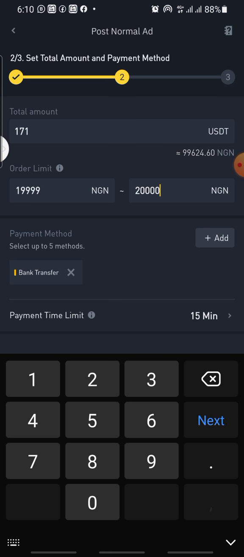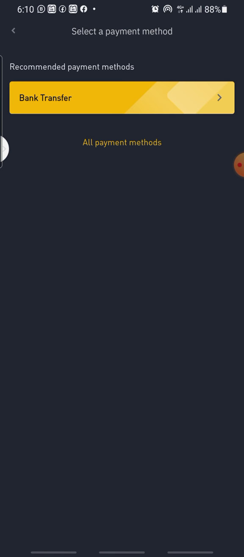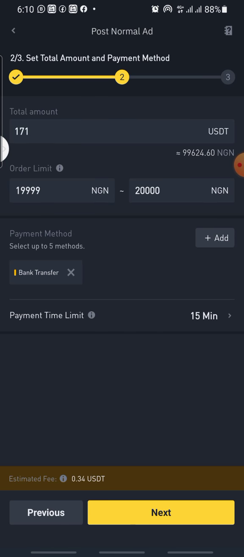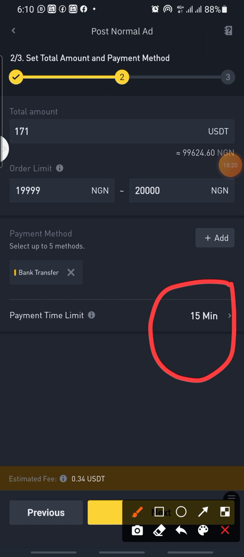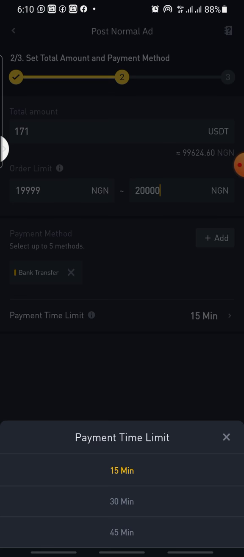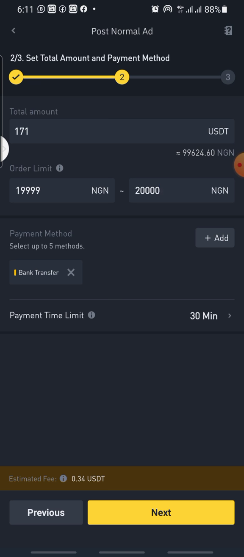You have to add your bank transfer. If you have put your bank transfer, no problem. But since you are buying, you don't need to add a bank transfer because you don't want to send them money. You have to set your time in this particular place, 10 minutes or 15 minutes, depending on how fast you are in your transaction. You can set it from 10 minutes to 30 minutes. Then you click on next.